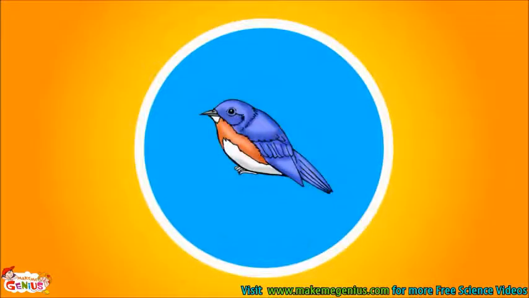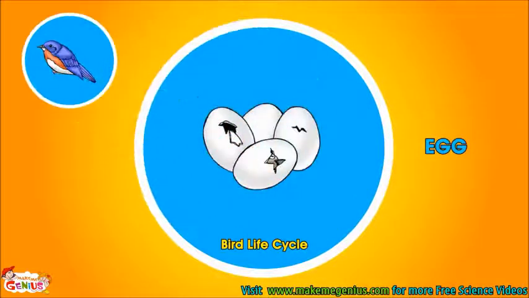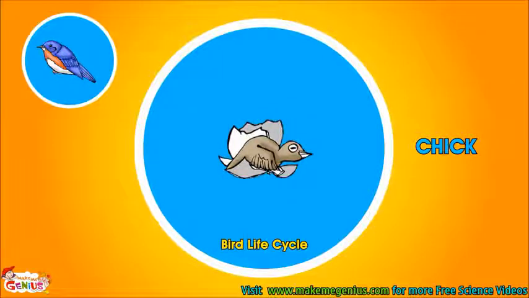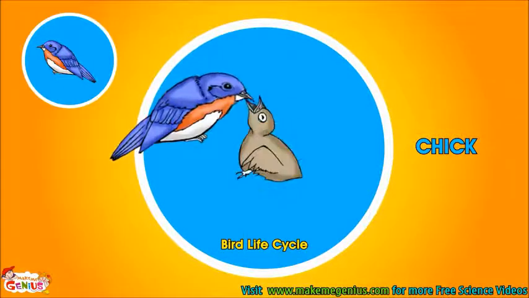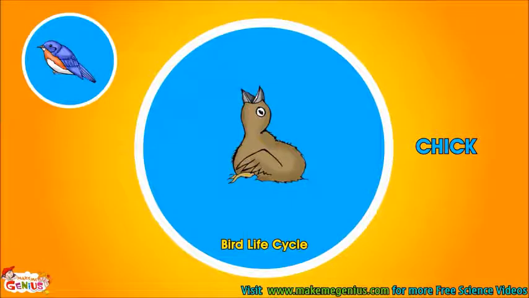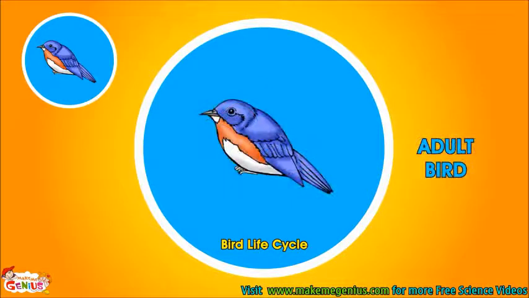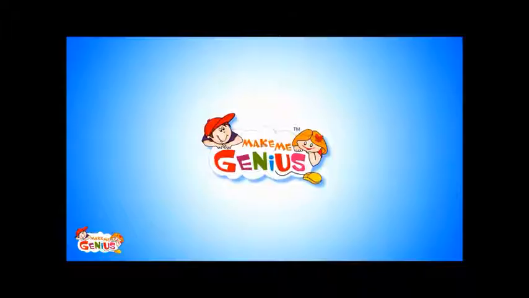Most of the animals have a very simple life cycle. Most of the birds' life cycle starts from an egg. When the egg hatches, a chick comes out. The chick is similar to its parents. They have wings, beak, and feet, but these are not fully developed. First, parents have to feed them as they are not able to find food themselves. Slowly their wings develop and they can fly like their parents and can find food for themselves.